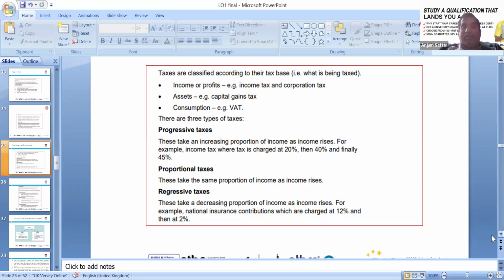And regressive tax takes a decreasing proportion of income as income rises. For example, National Insurance contribution is charged at 12 or 13% now, and then 2% on the additional. So that's a regressive tax, which we can look around.